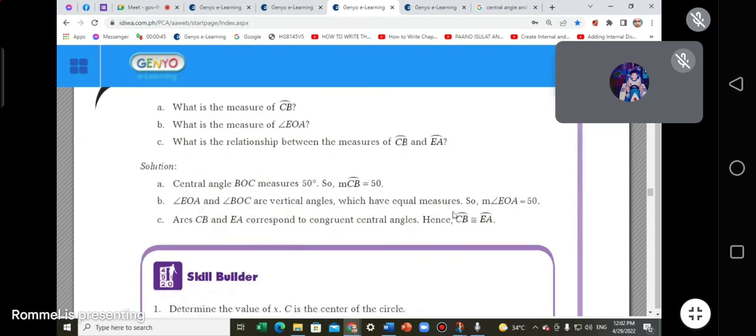So if you see such an illustration showing central angles that are vertical angles, they are equal, and they are intercepting arcs, those arcs are congruent.